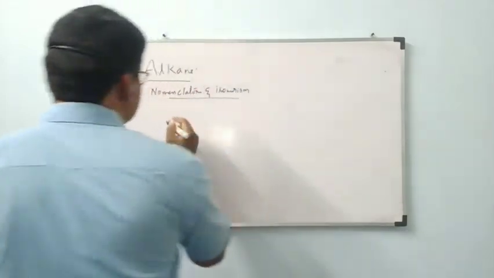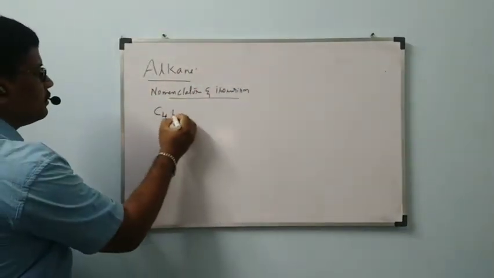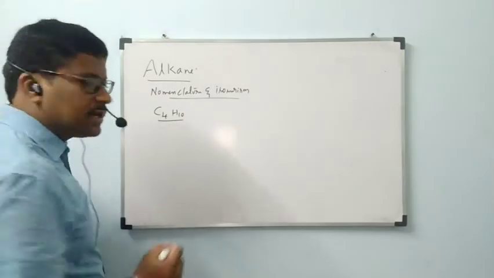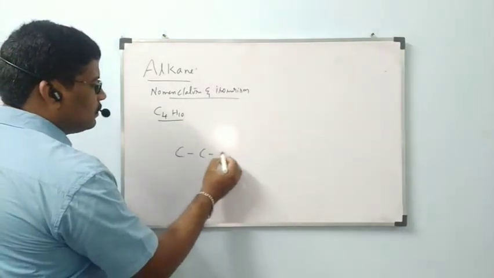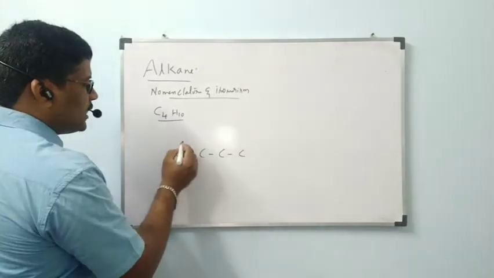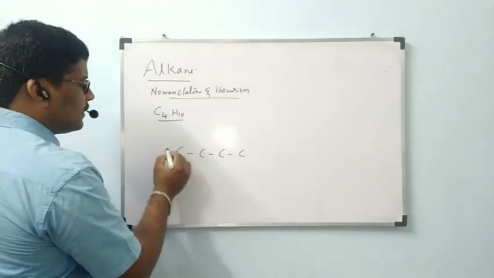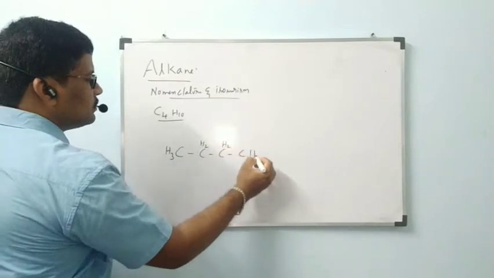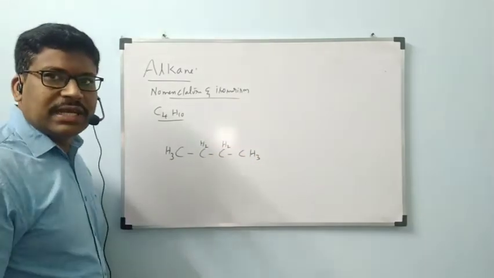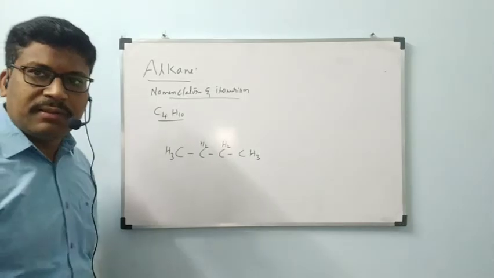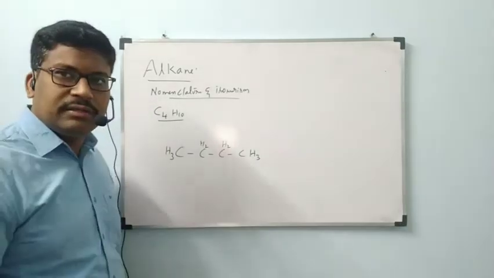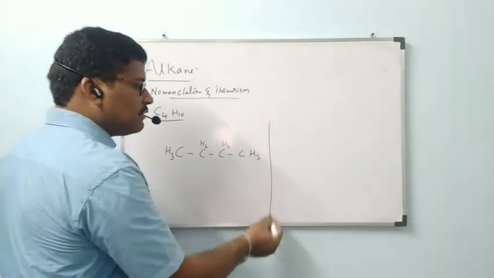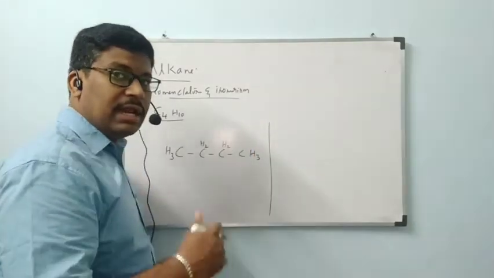See all of you, C4H10. How many carbons must be there? 4 carbons. 1, 2, 3, 4. The remaining are hydrogens. CH3, CH2, CH2, CH3. Straight chain, molecular formula C4H10. Chain is straight chain. Next, the same molecular formula we can write in another way also.